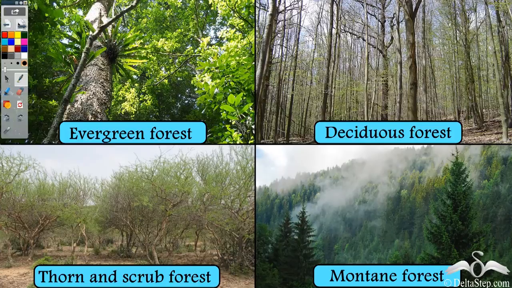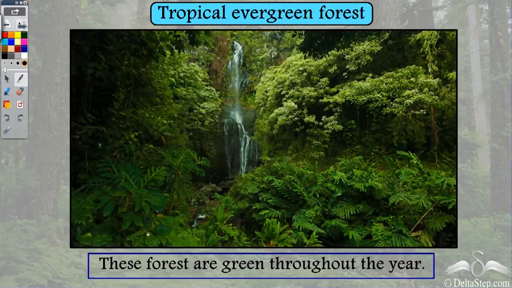Now, what about evergreen forest? Why is it evergreen forest? And what exactly is an evergreen forest? Well, evergreen forest is also called tropical evergreen forest. So, evergreen forest found in India is called tropical evergreen forest. Now, why is it called tropical evergreen forest? Well, the reason is that evergreen forest usually is found near the equator, that is in the equatorial region, because that region gets a huge amount of rainfall.